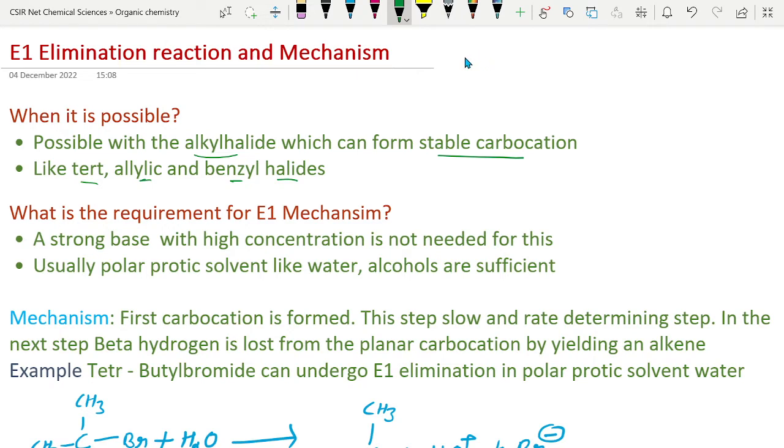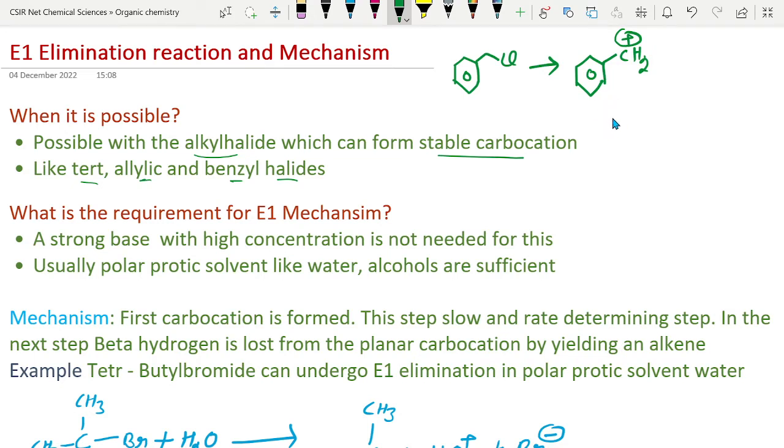For example, if you have this benzylic halide, then after removal of this chlorine there will be formation of this stable carbocation, due to the conjugation of this carbocation with this phenyl ring.